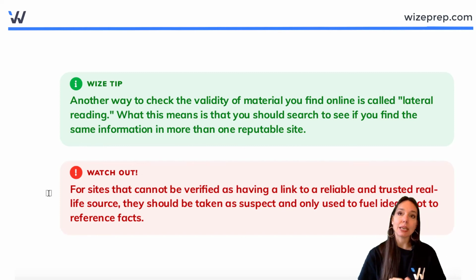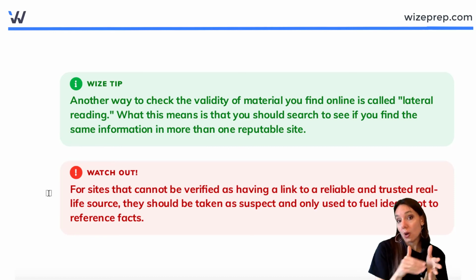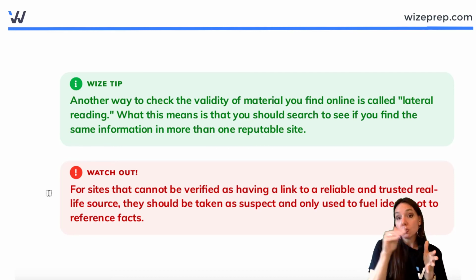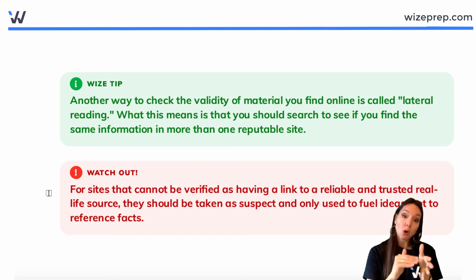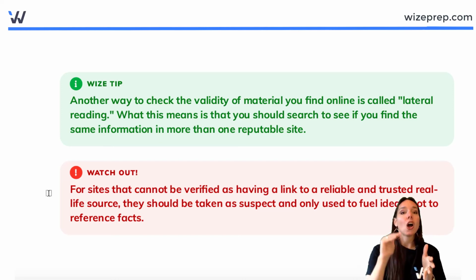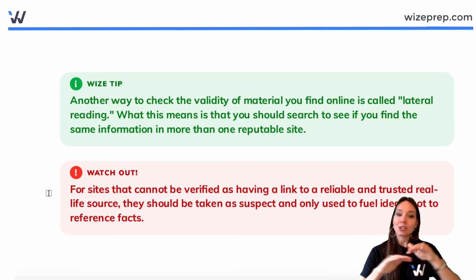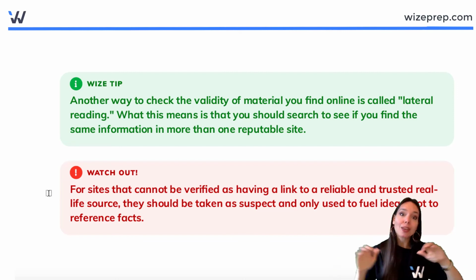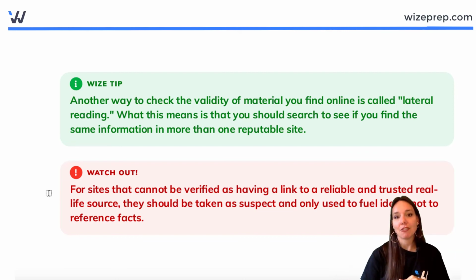The final tip is, another way to check the validity of online research is to do something called lateral reading. Lateral reading is, let's say you find an insight on one site, then do some searching to see if you can corroborate that insight on other reputable sites. So read around in more than one place to see if you can find other people saying the same thing, basically. And here's the risk.